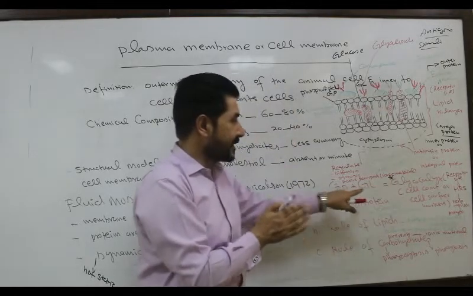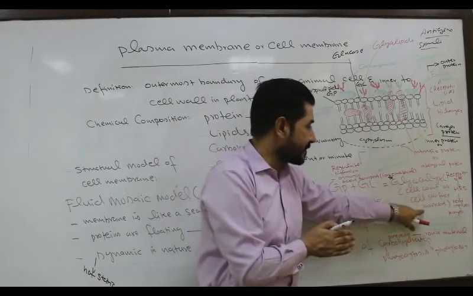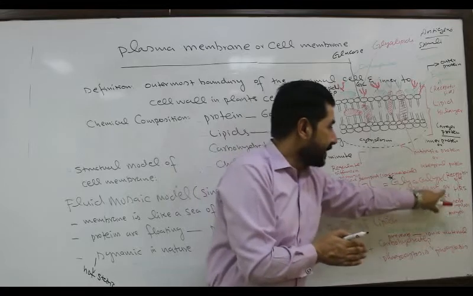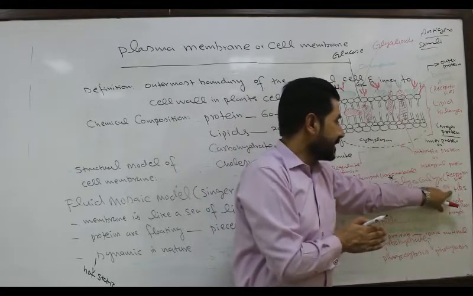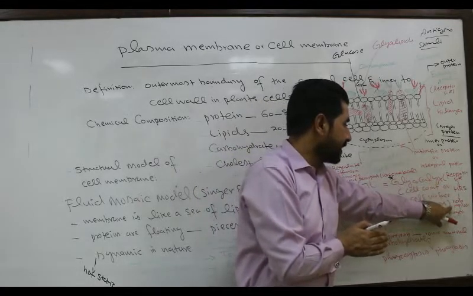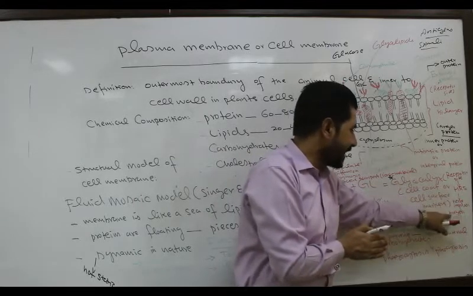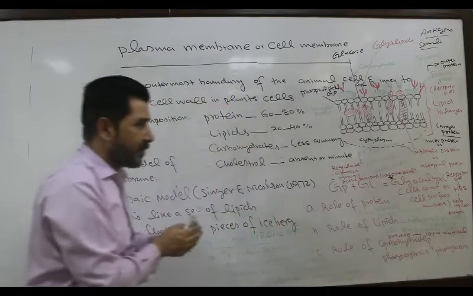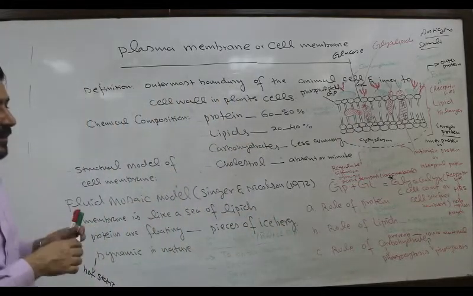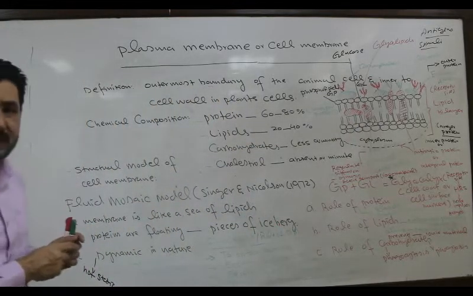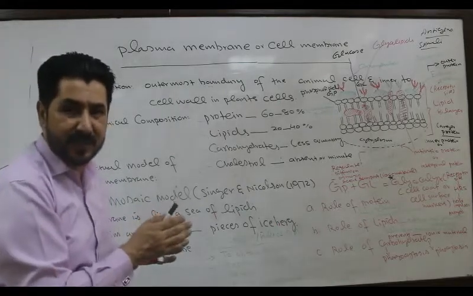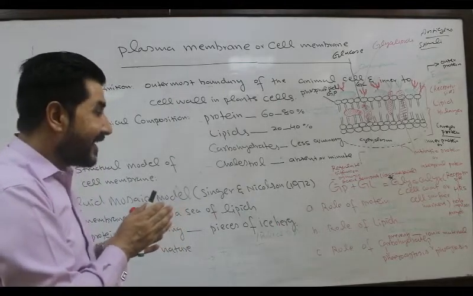So glycocalyx acts as cell code or cell surface markers which provide receptor sites, that is hormone receptor sites for nerve impulses against the antigens. So these functions are provided by the presence of what? Glycocalyx, which is the combination of glycoproteins and glycolipids.